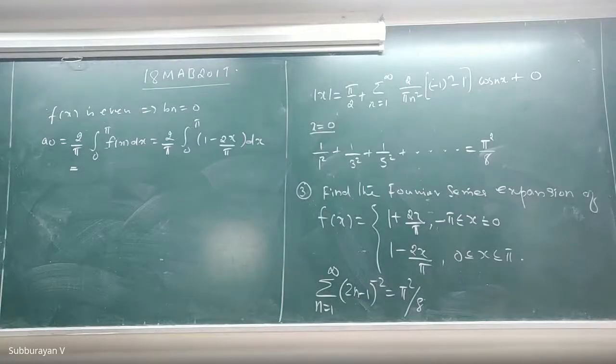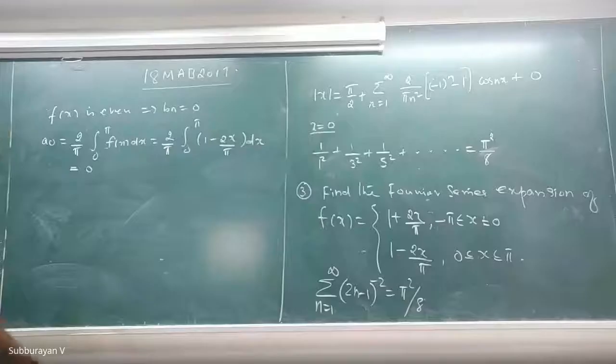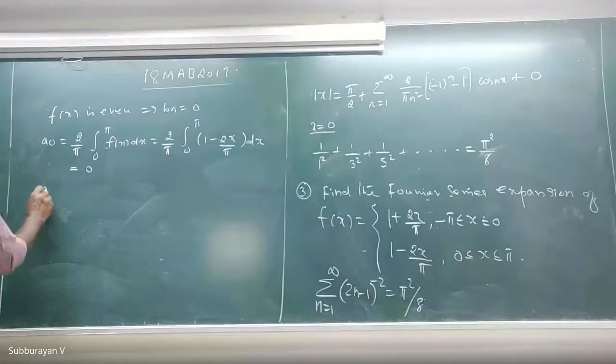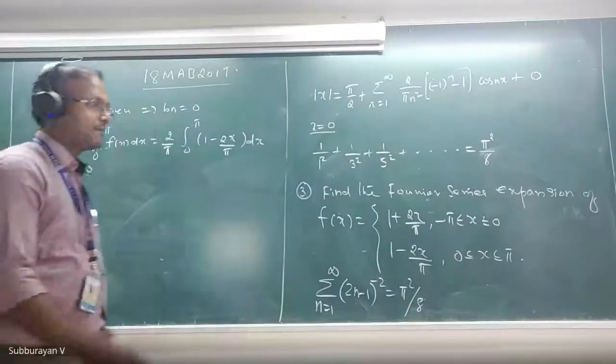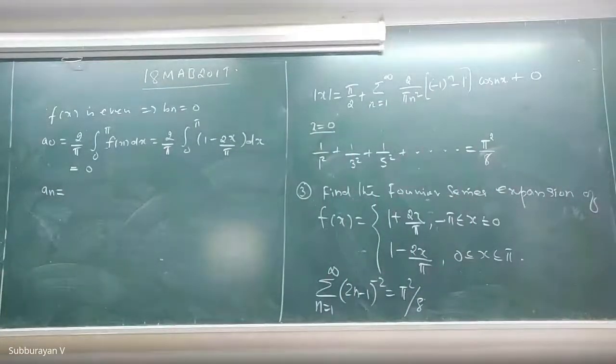A naught will be 0. How many of you got 0? A naught equal to 0. Okay, fine. And now calculate an. One minute, I will verify this. Yeah, a naught is 0.